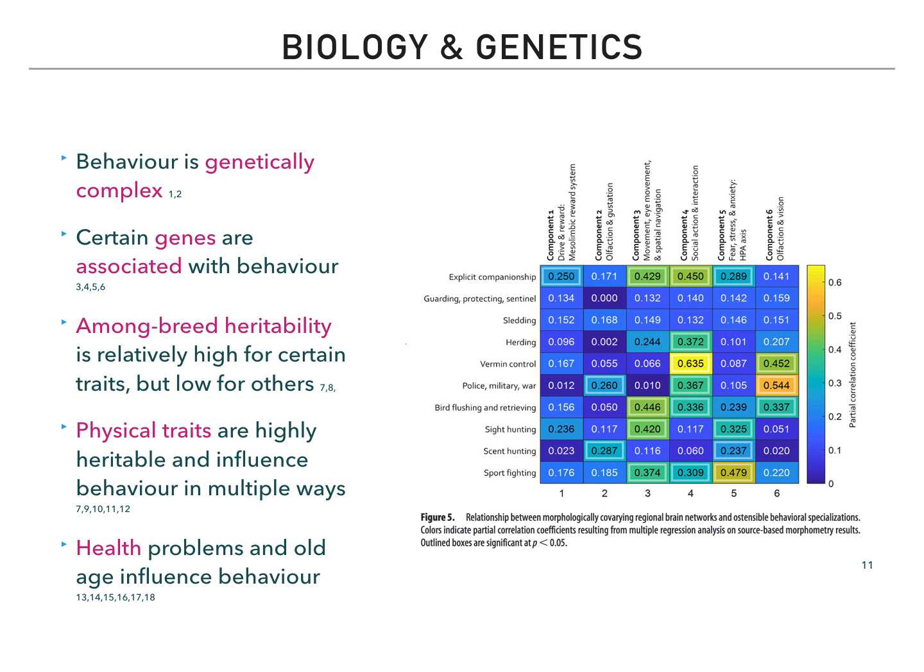Most behavior traits are genetically complex, meaning they are the result of multiple genes in combination with the environment. Yet some behavioral effects can be explained by a small number of genes. For example, loci associated with morphological traits have been identified to be associated with behavior. Among breed heritability of behavior is high for some traits, such as those related to modal action patterns, and low for others, such as temperament.